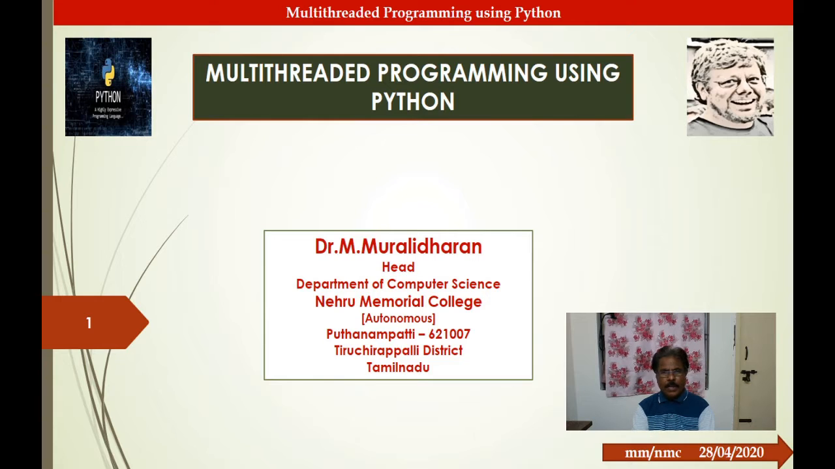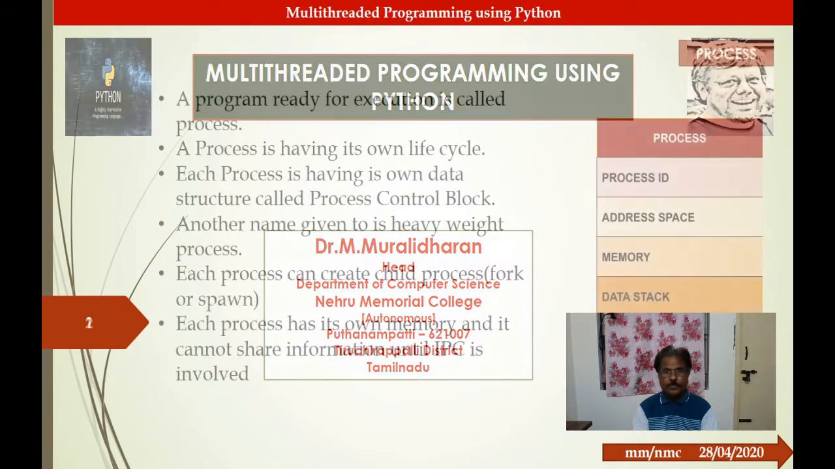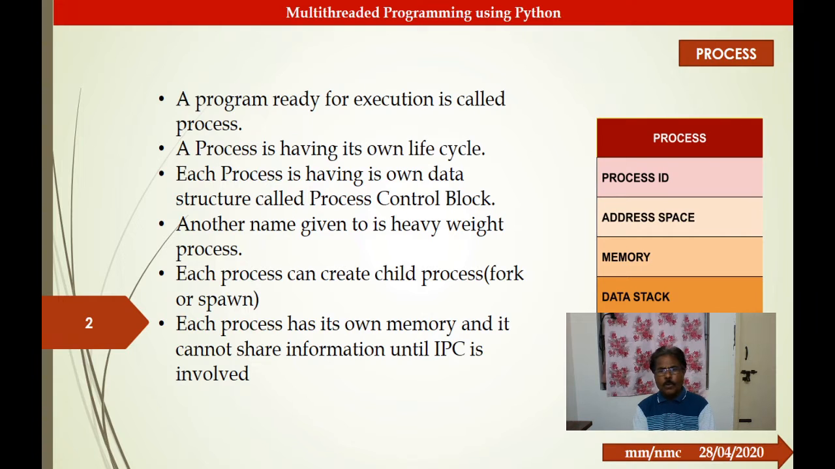Now let us see how Python could be implemented for multi-threaded programming. Let us get into the video now. Whenever you write a program, the program is being executed after compilation or interpretation. That is, a program is in the form of machine language. Those executable instructions are called a process.